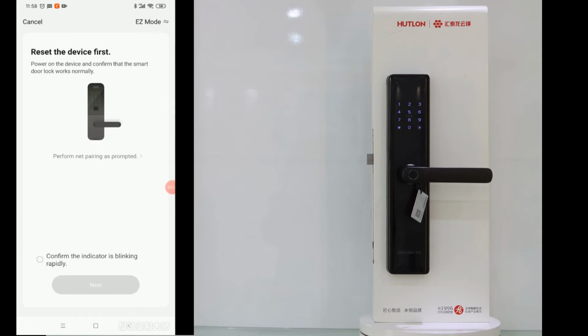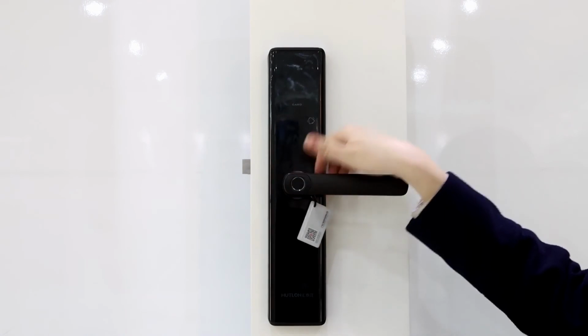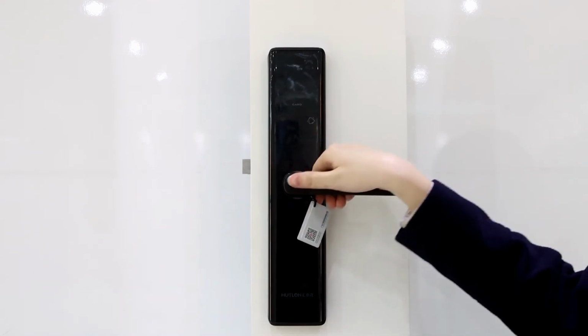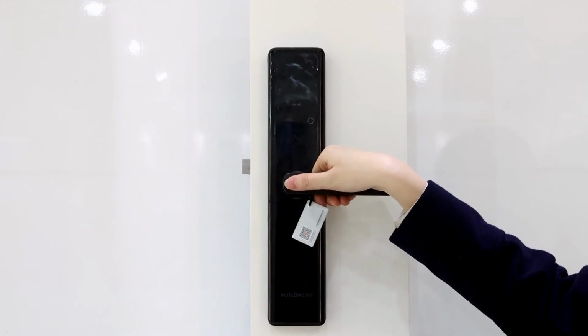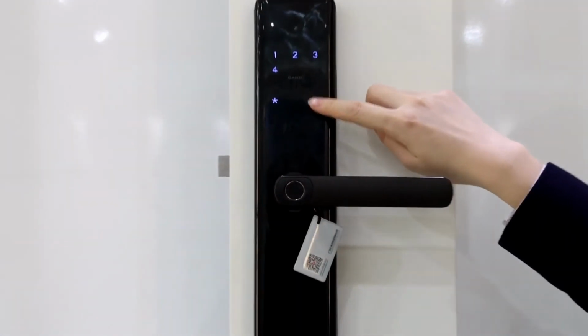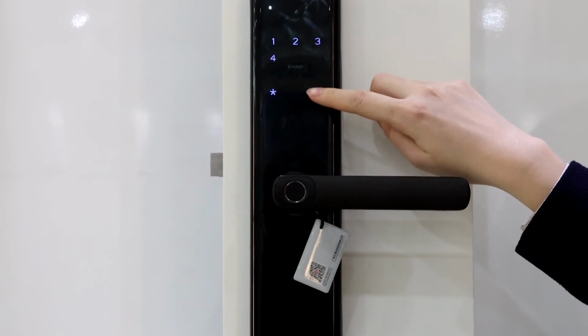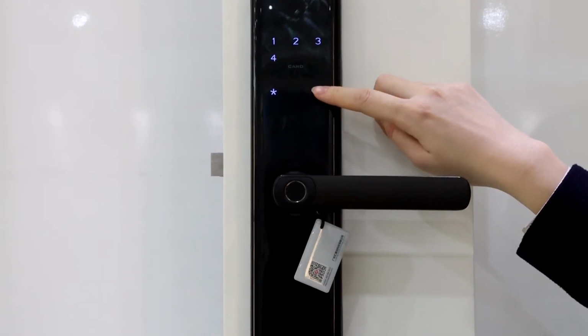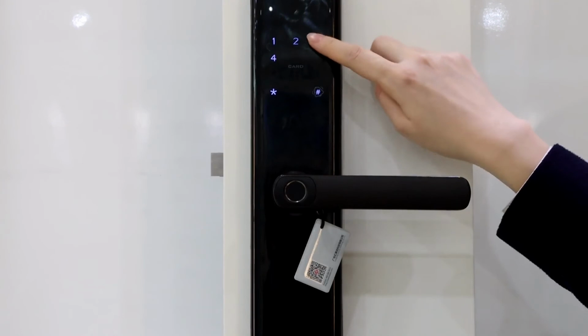Then we come to the download setting. By the admin user, for example, the admin fingerprint. Authentication successfully. Enter the card key. Register user, press 1. Delete user, press 2. System settings, press 3. About 3.